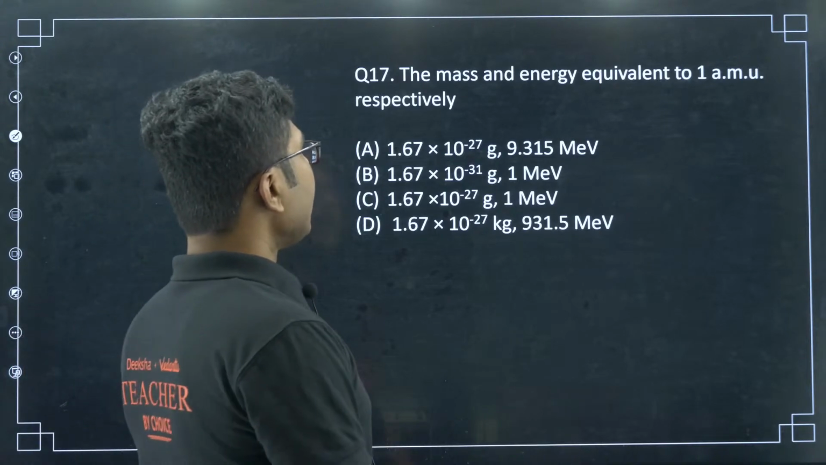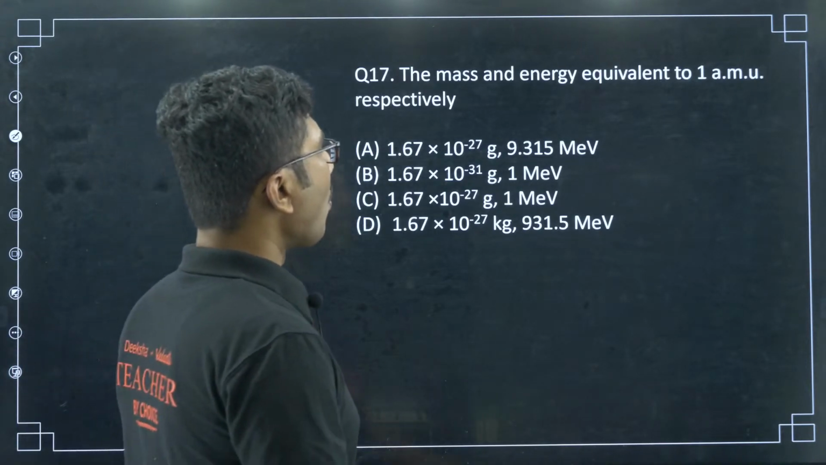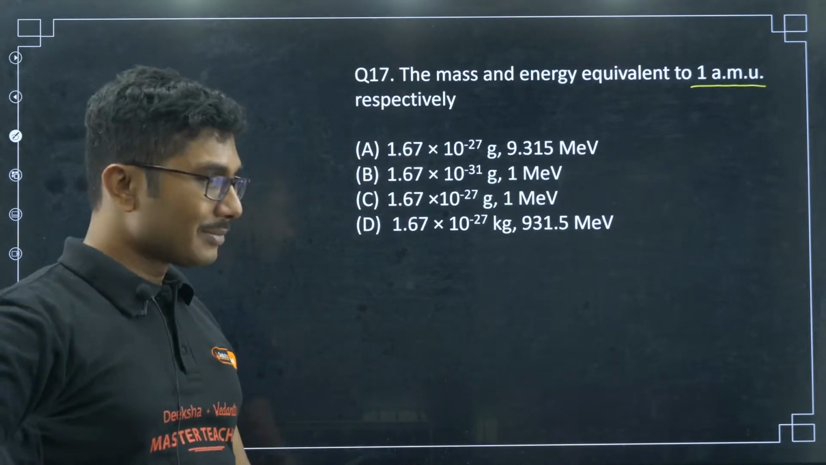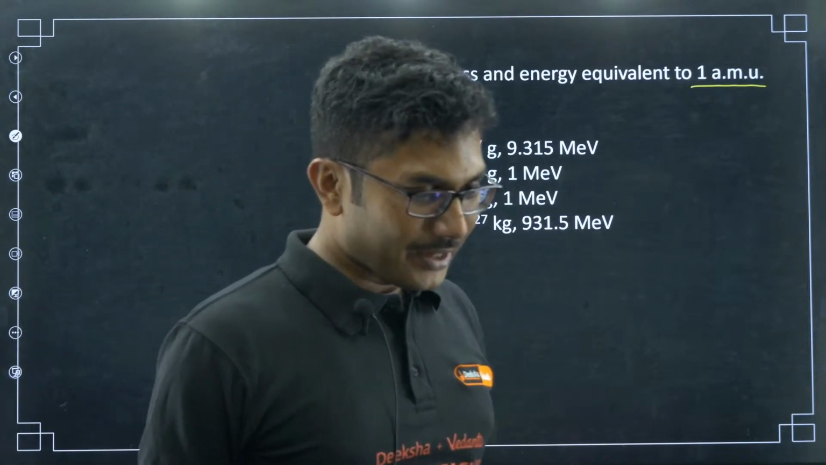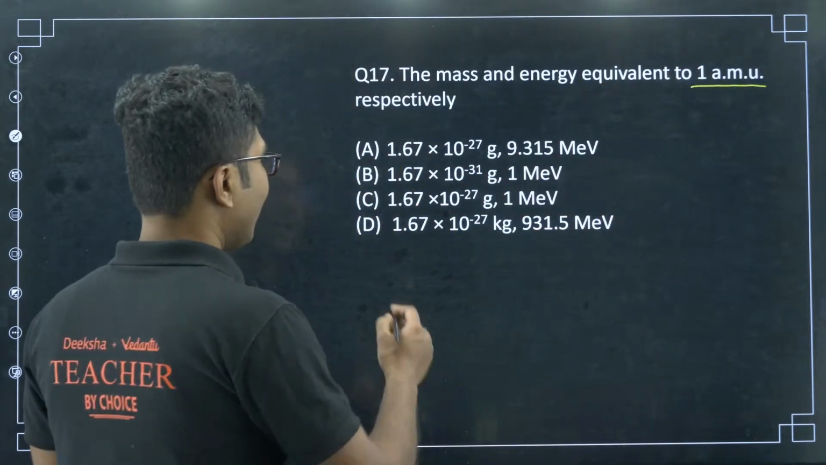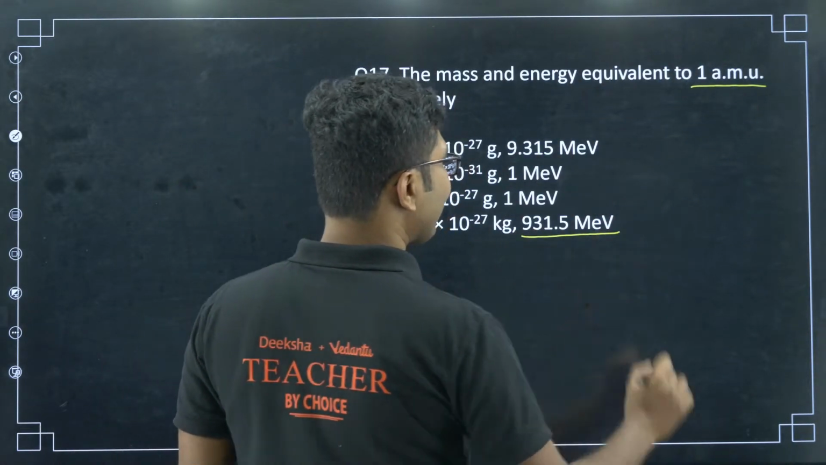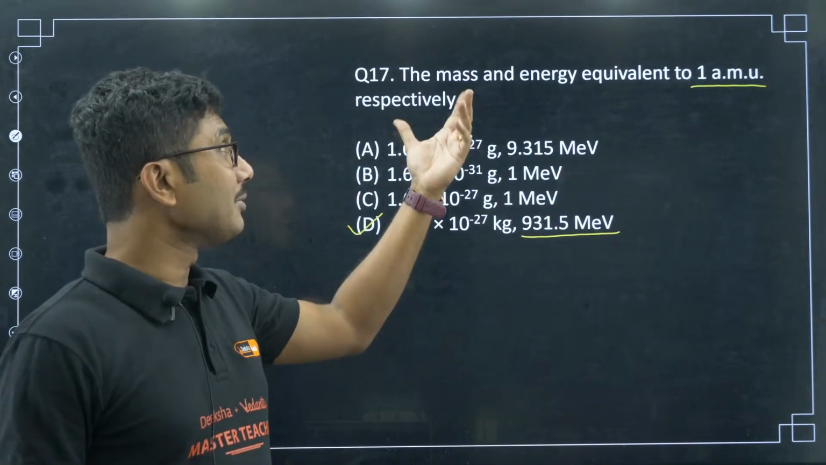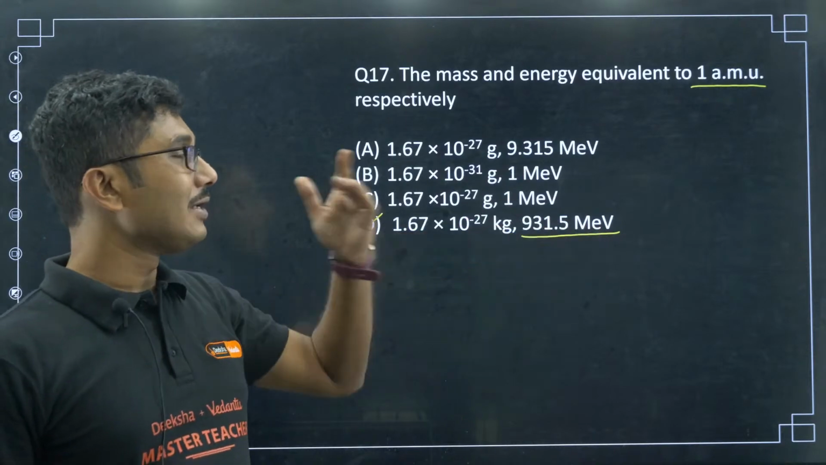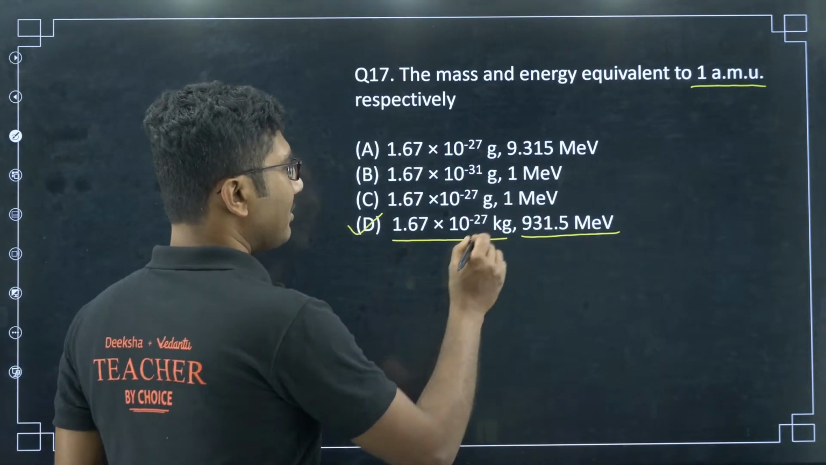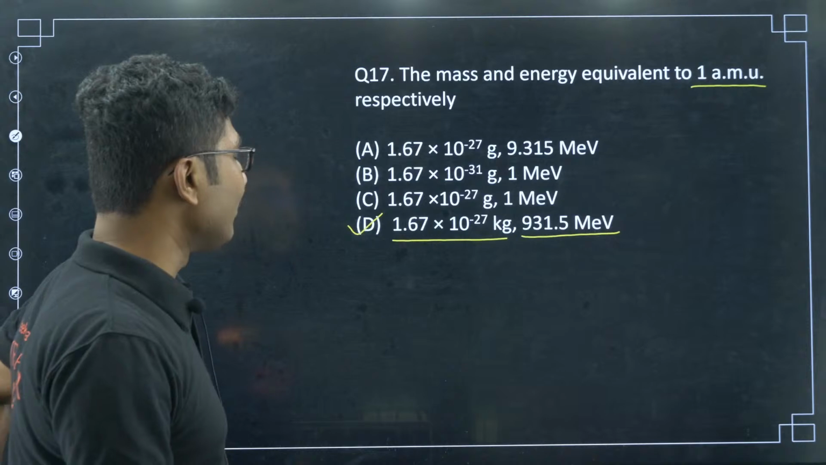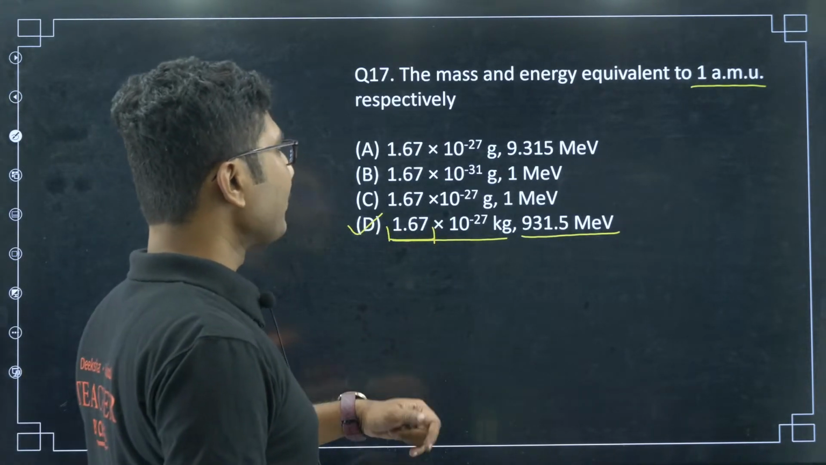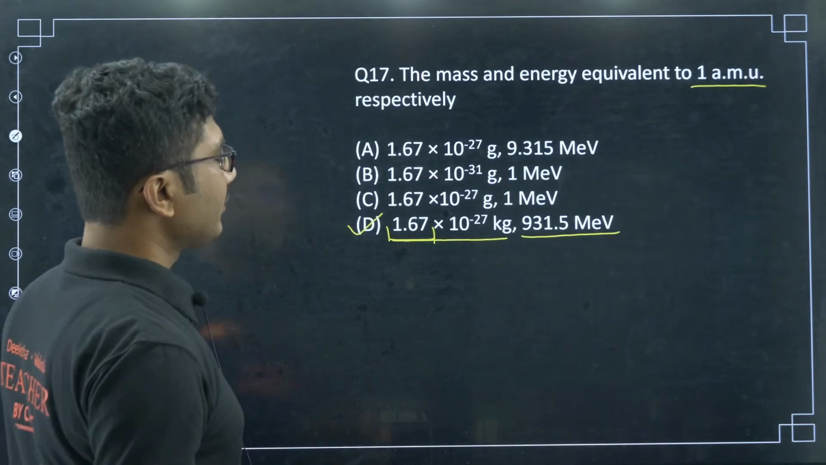Now, let us see this question. The mass and energy equivalent to 1 AMU is, I do not remember the mass part, but I remember the MeV part. So, from there you can answer. This is option D. 931.5 MeV is the most commonly used value in any numerical coming from this chapter. You have to remember this value. The kg value I do not remember exactly, 10 to the power minus 27 I remember. They have given 1.67 into 10 to the power of minus 27 kg and 931.5 MeV. This is the correct answer.